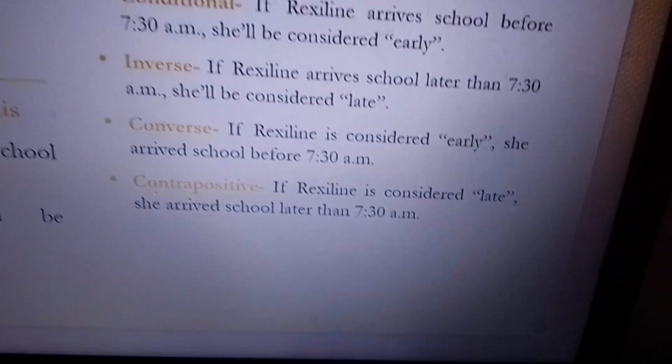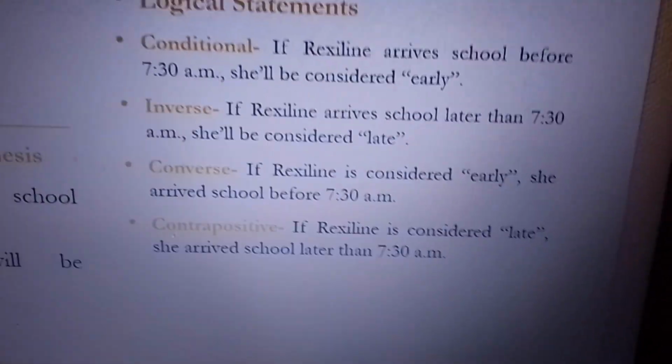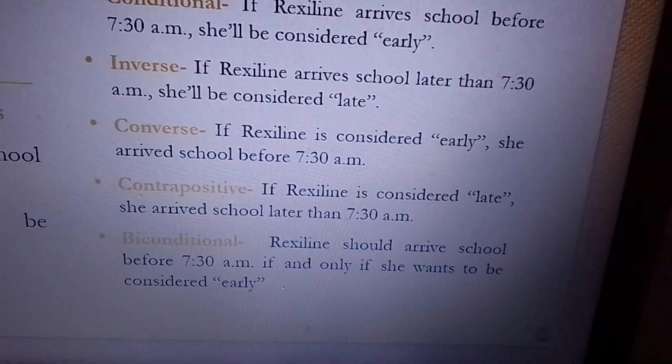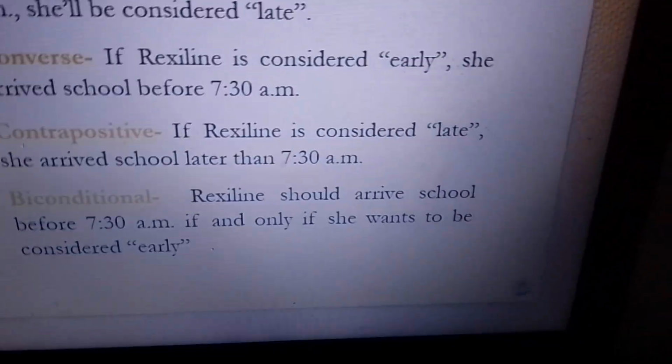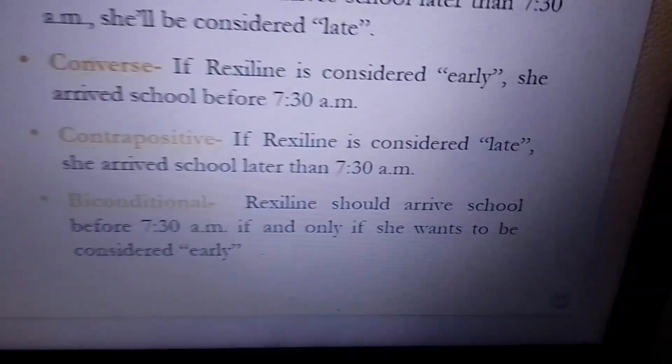But how do you form the biconditional statement? That's easy. Rexeline must arrive at school before 7:30 a.m. if and only if she wants to be considered early. That's the statement. You should arrive at school before 7:30 if and only if you want to be considered early.